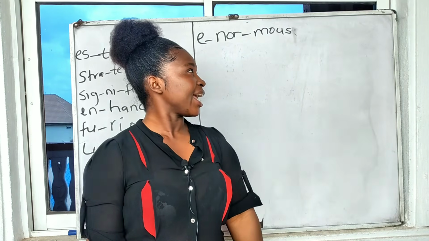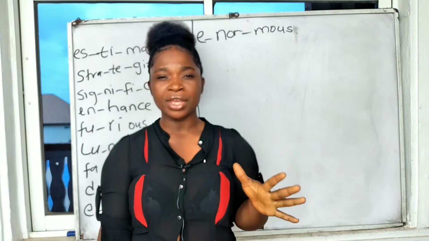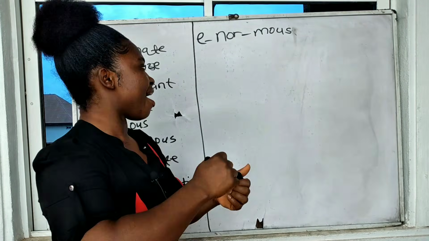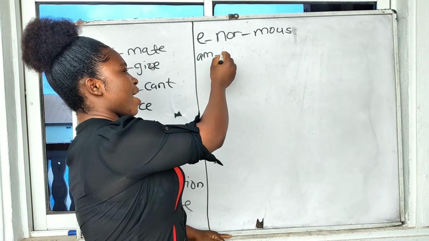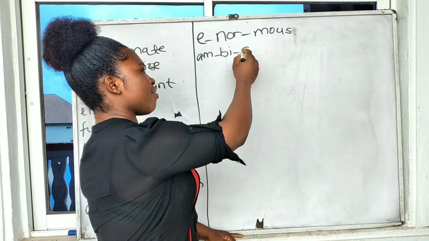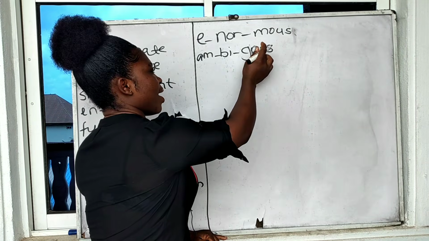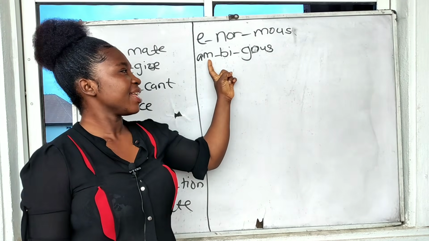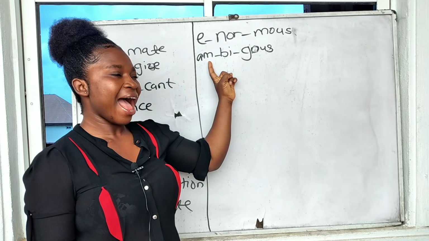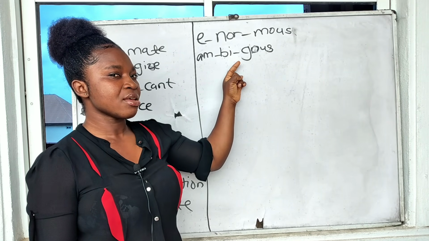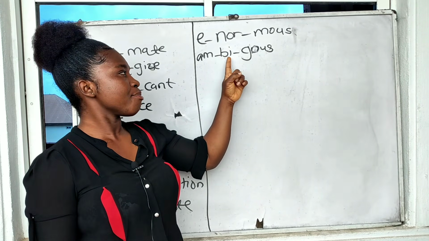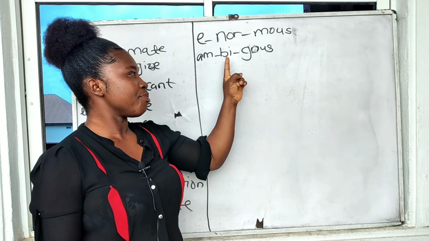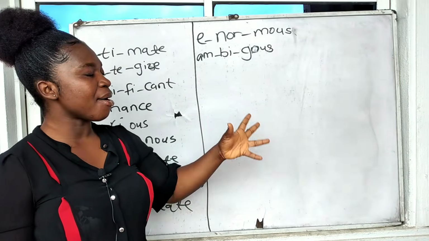Are we good? Okay, let's try another word, ambiguous. Ambiguous. Okay, we have am, we have be, okay, and we have gous. G-O-U-S, gous. We have ambiguous. Okay, so we have ambiguous put together.